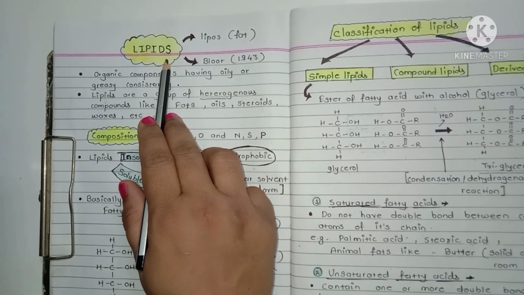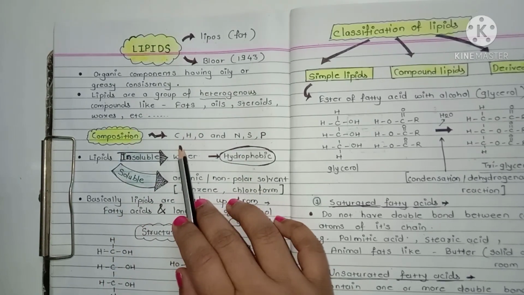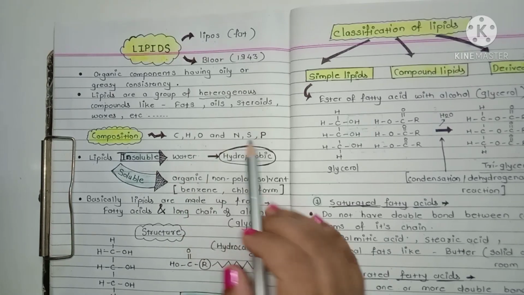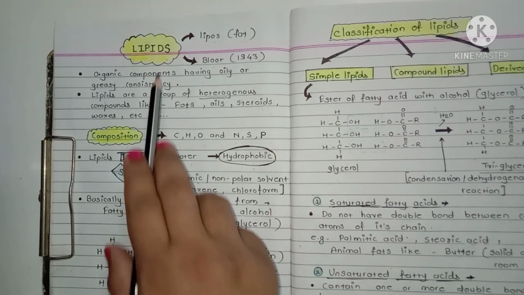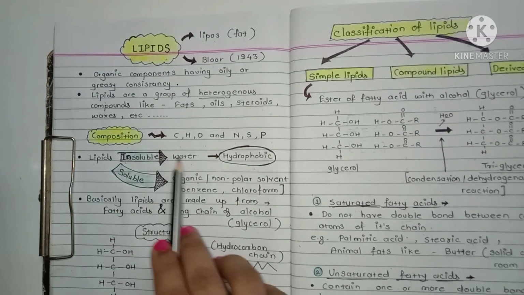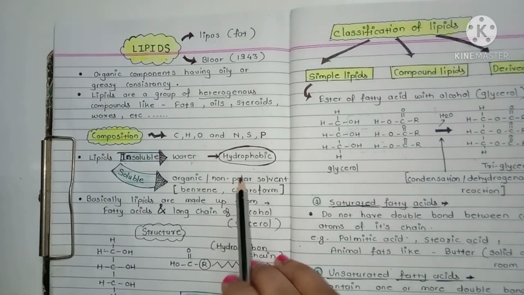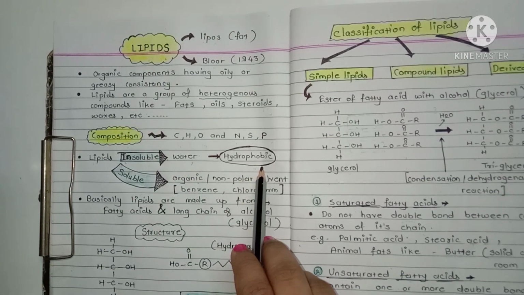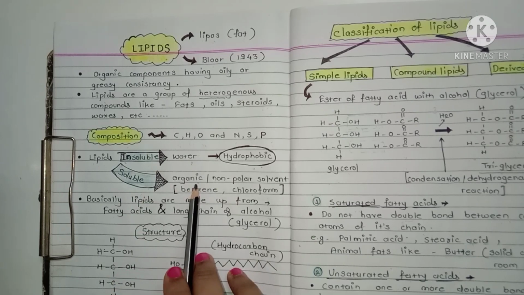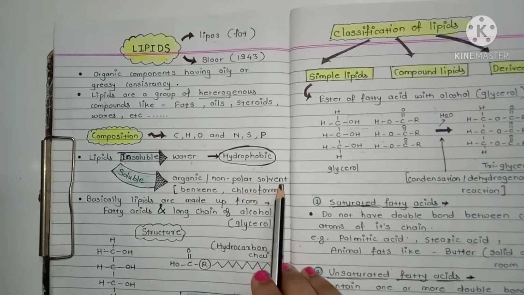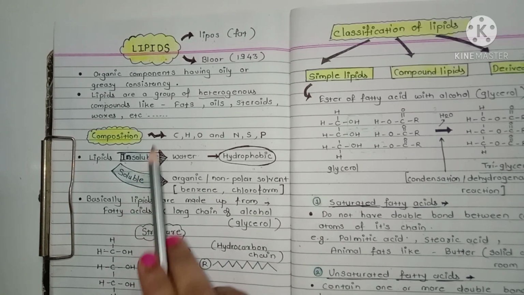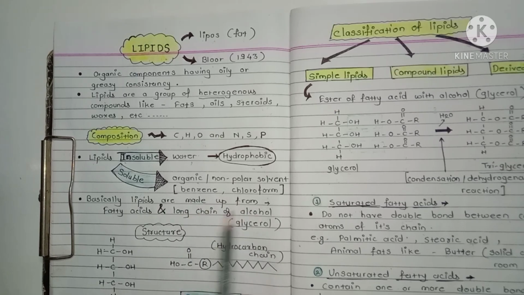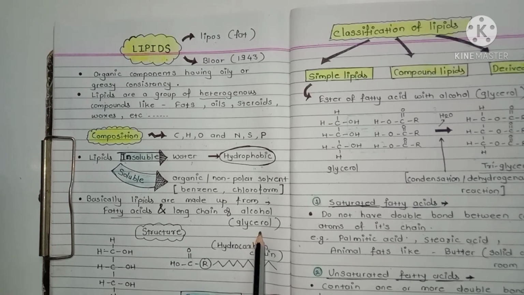So what is the composition of lipids? Lipids contain carbon, hydrogen, oxygen and other elements are nitrogen, sulfur and phosphorus. These lipids are insoluble in water. That's why lipids are hydrophobic in nature. These lipids are soluble in organic or non-polar solvent like benzene, chloroform and other alcohols. Basically, these lipids are made up from fatty acid and long chain of alcohol, that is the glycerol.